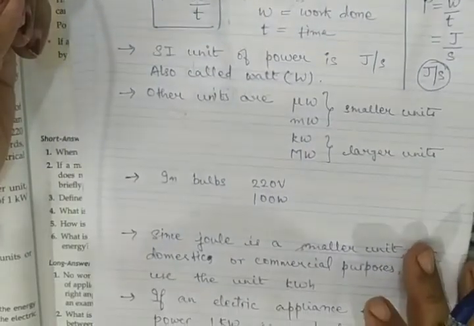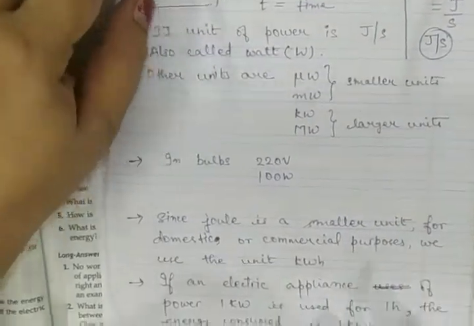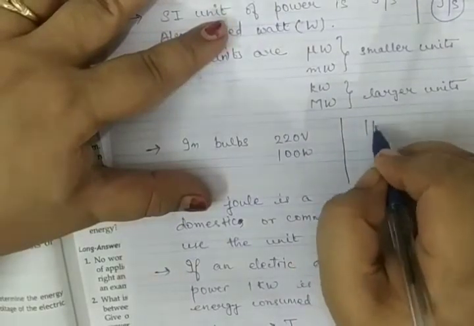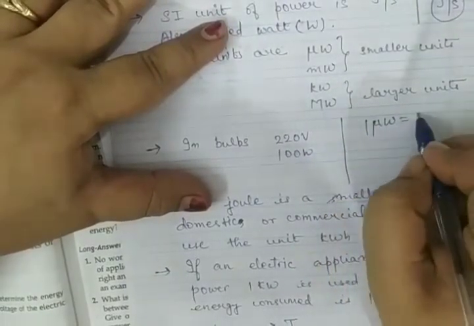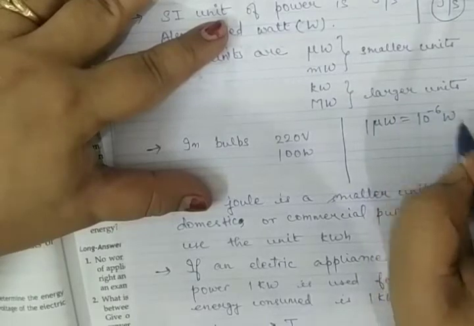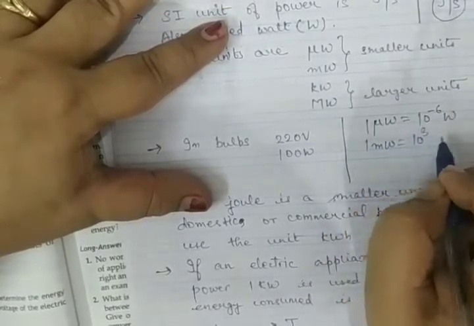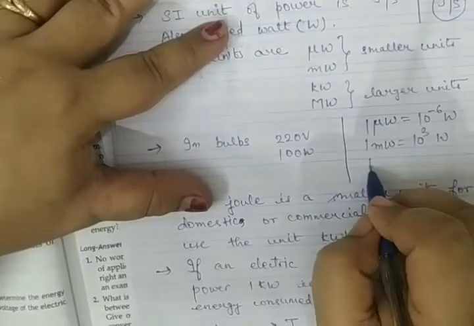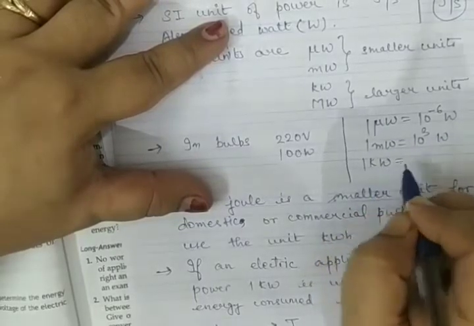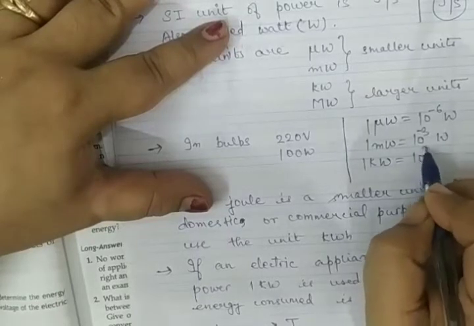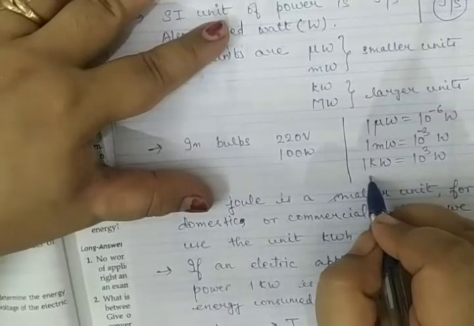In your book the values are given, like 1 microwatt is equal to 10 to the power minus 6 watt. Then 1 milliwatt is equal to 10 to the power minus 3 watt. These you have to remember. 1 kilowatt is equal to 10 to the power 3 watt, and so on.